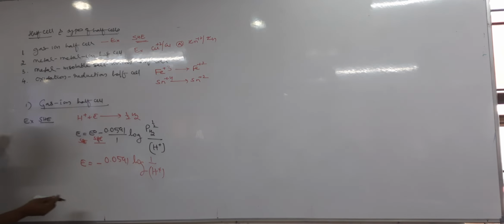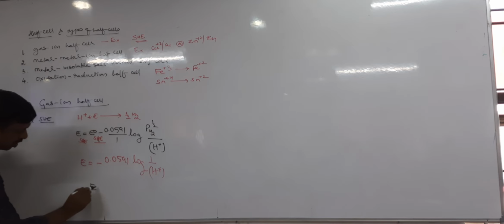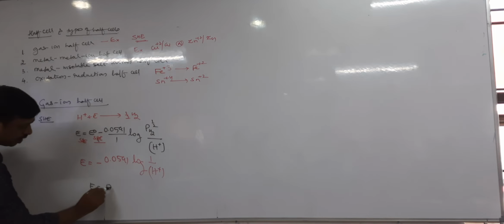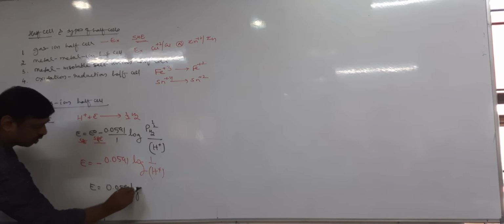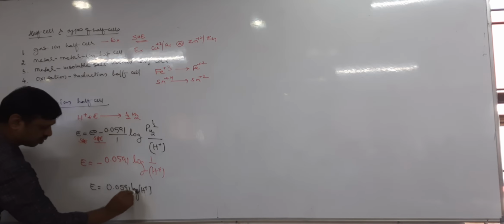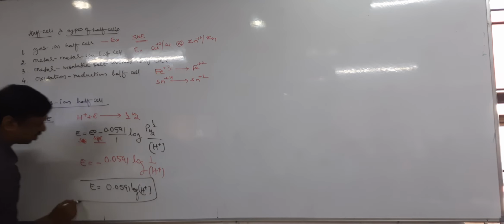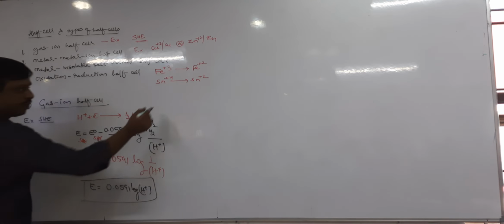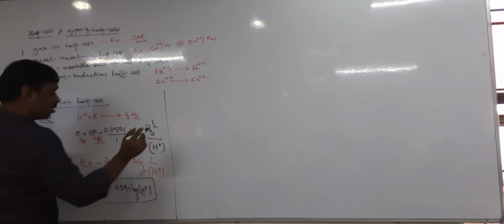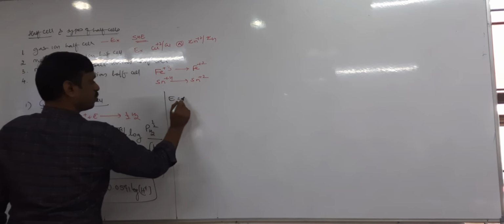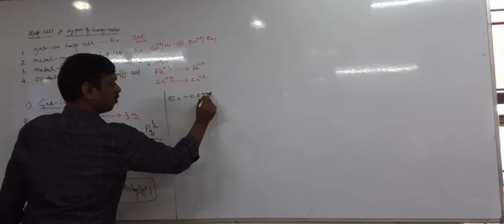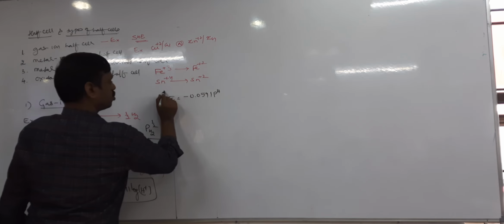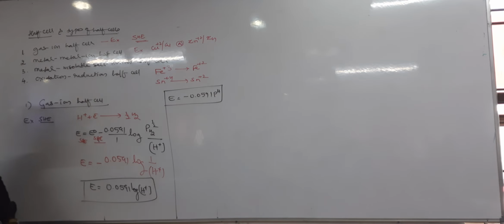But the final equation you can also take as E equal to, tell me, plus 0.0591 log H+. The same equation we have written already, but write once again, it will be practice. Next, in terms of pH, E equal to minus 0.0591 pH. Yes or no?